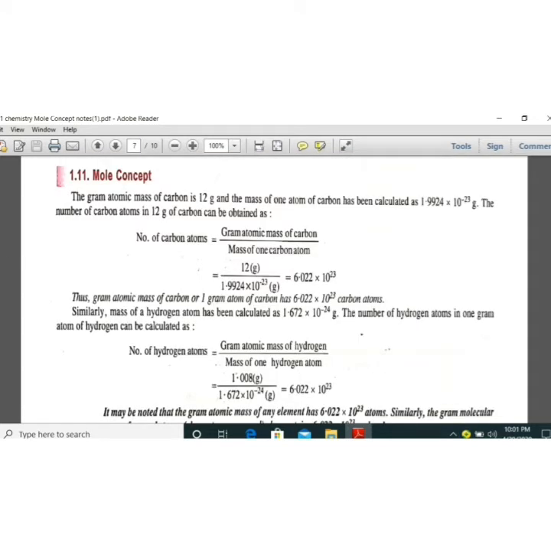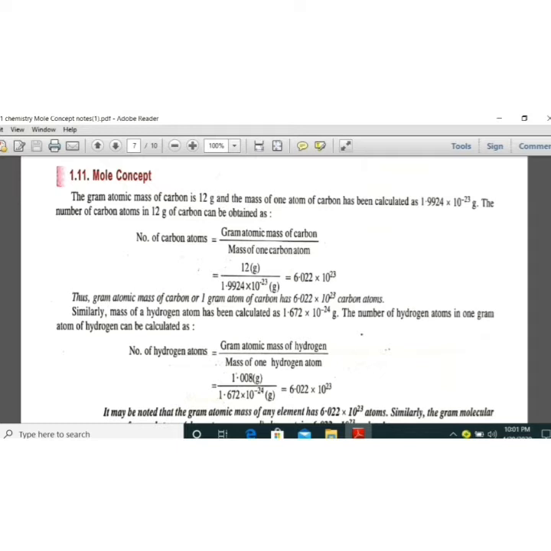Now we'll recapitulate a little bit about the mole concept. Now what is a mole? Here we are talking about the number of atoms, whose size is very small. In the case of atoms, the size is very small and the number of atoms is large. If I find out 1 gram or 2 gram atom of a quantity, that means the number of atoms will be much more.